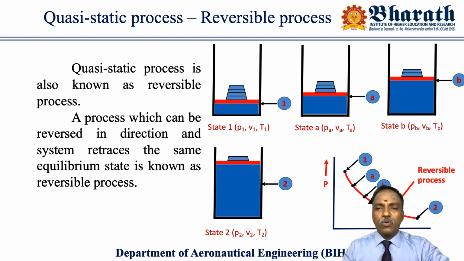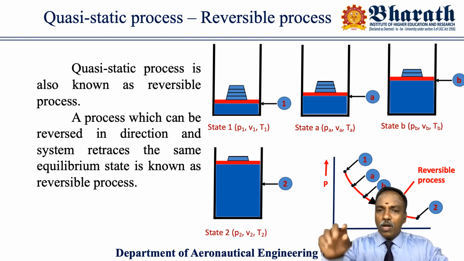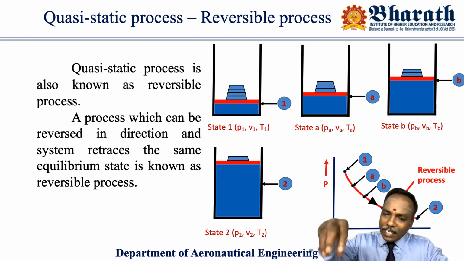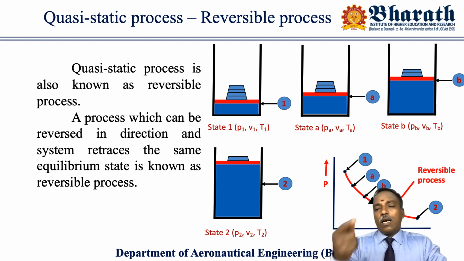Slowly you must do it. Otherwise, what happens when you reverse it? It may not retrace the same path. When you travel from 1 to 2, you are removing the weight. When you reverse the process, you are again keeping the weight one by one, so that you are measuring where the system is going again. That's why in the PV diagram you can see two arrows. One is the expansion process, another is the compression process.